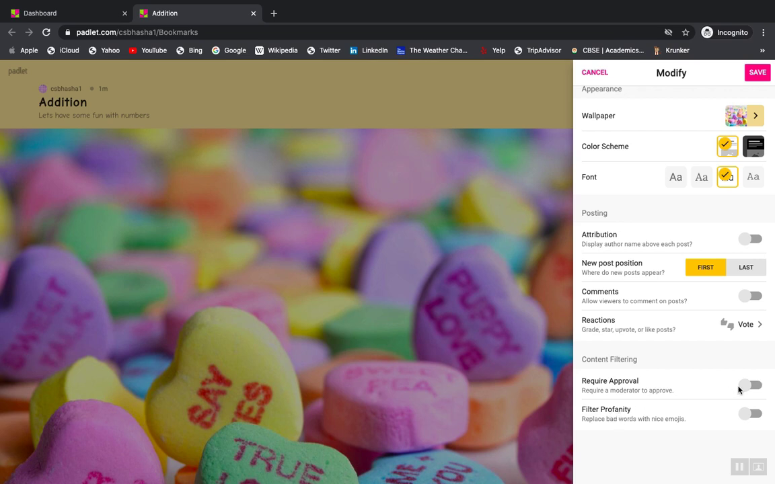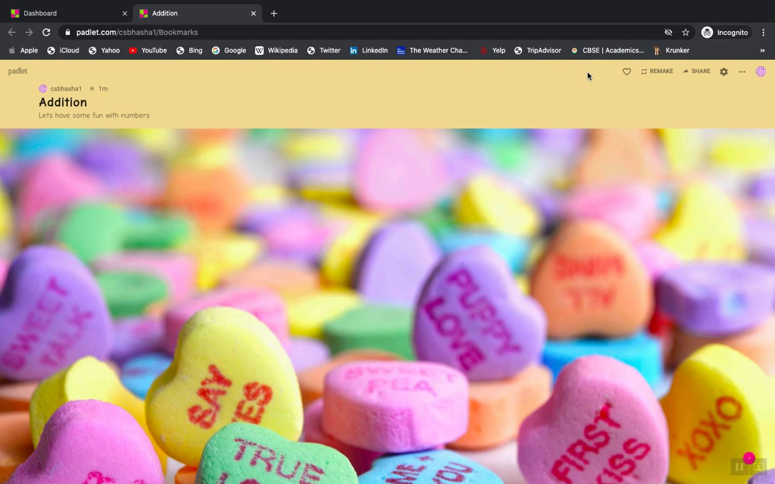Similarly, once the approval and all is done, suppose the children are just using some inappropriate words, so what you can do is it can also replace those bad words with nice emojis. So you can even enable that option. Now just save it, and that's one thing.